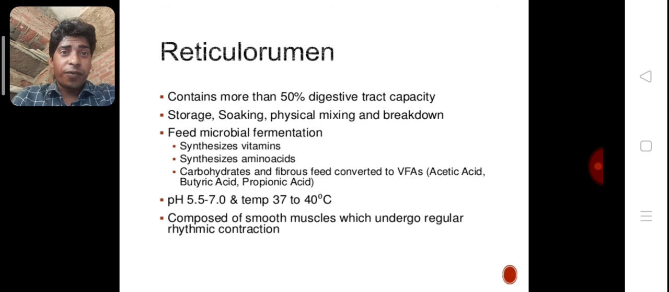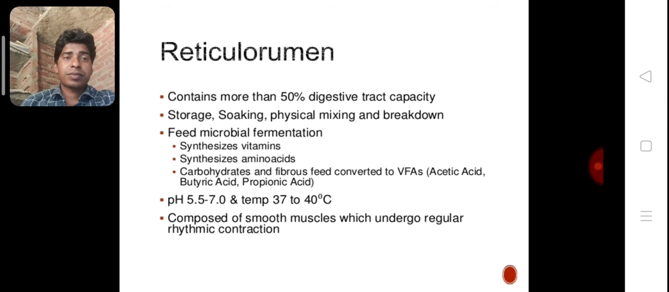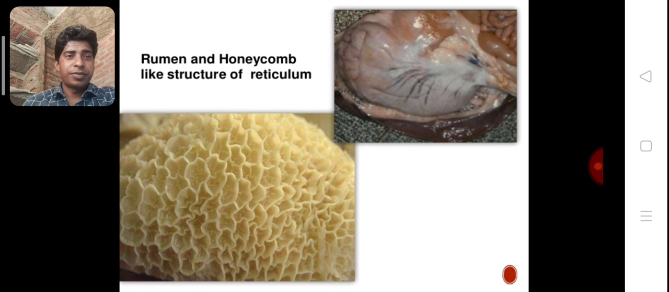The pH of the reticulorumen is 5.5 to 7 and the temperature is 37 to 40 degrees. It is composed of smooth muscles which undergo regular rhythmic contraction. The rumen and the honeycomb-like structure of the reticulum; the reticulum's structure is like a honeycomb.